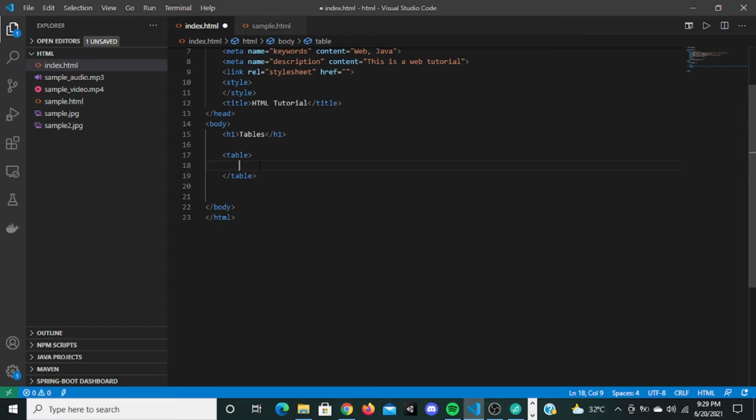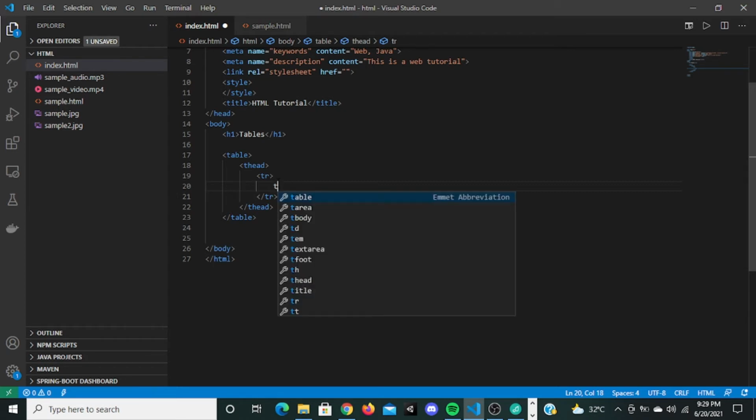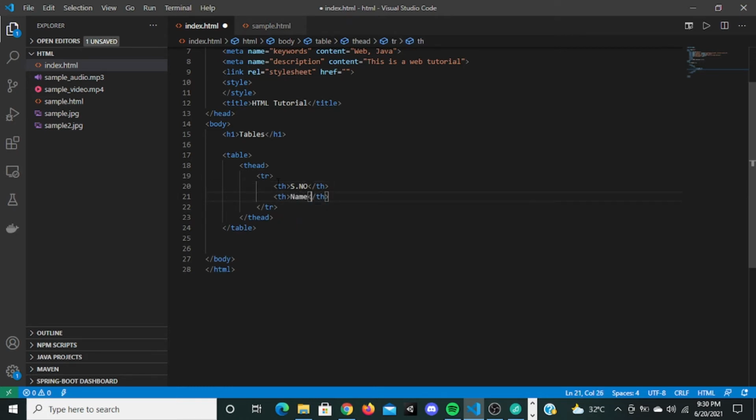There are two tags which can be used inside a table tag. The first tag is thead, that is table header. When I give thead, this says that this is the heading row of the table. To represent a row in a table, we have to use the tr tag. So this is one row inside the table. To represent one column inside the table, we have to use th for the heading of the column. I'm going to have 3 columns for this: serial number, name, and hobby.